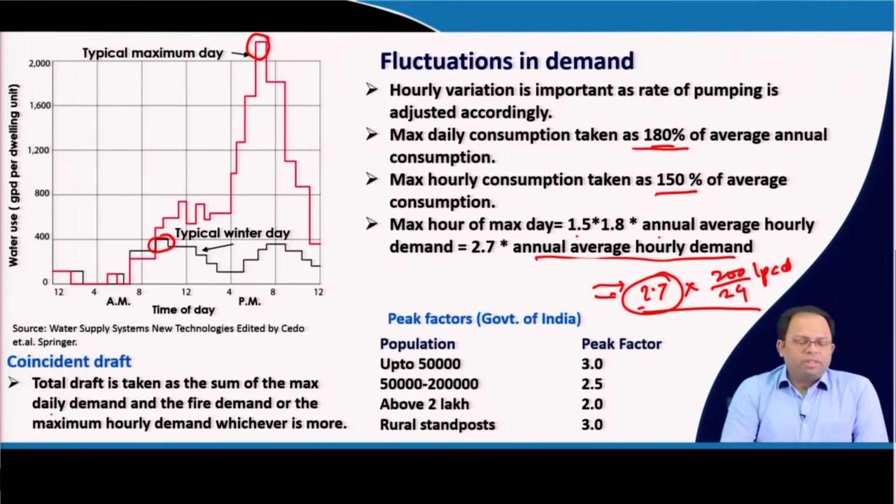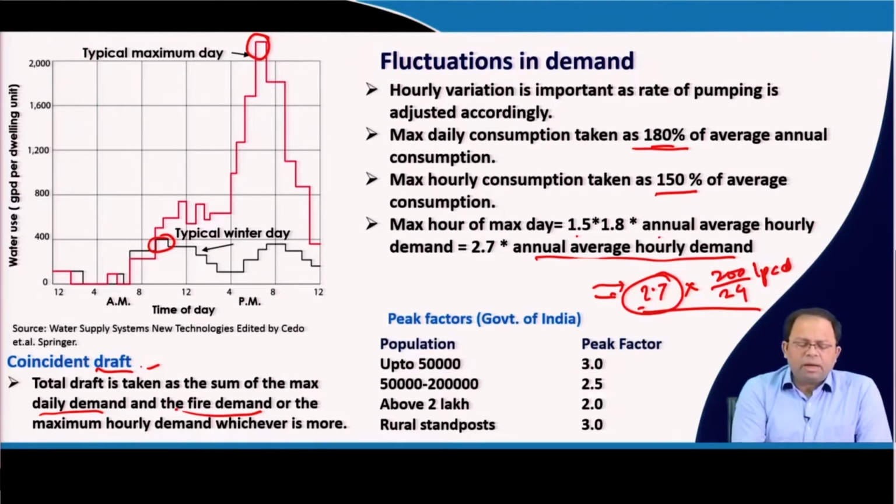There is another demand which is called the coincident draft, where draft is basically the demand. The total draft is taken as the sum of the maximum daily demand and the fire demand. So either we take the maximum daily consumption, which is around 180% of the average, plus the fire demand, or the maximum hourly demand, whichever is more. Either 2.7 times the annual average hourly demand, or the maximum daily consumption plus the fire demand, whichever is more is the coincident demand. This is the amount of water that has to be supplied during some fire fighting. So this is what we need to decide.